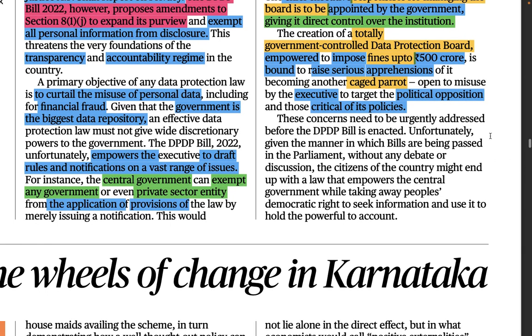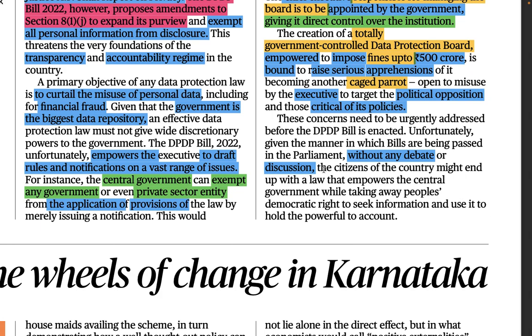So here, unfortunately, given the manner in which bills are being passed in the parliament without any debate, means there is no debate or discussion happening in the parliament to pass any bill, the citizens of this country might end up with a law that empowers the central government while taking away people's democratic right to seek information and use it to hold the powerful to account.